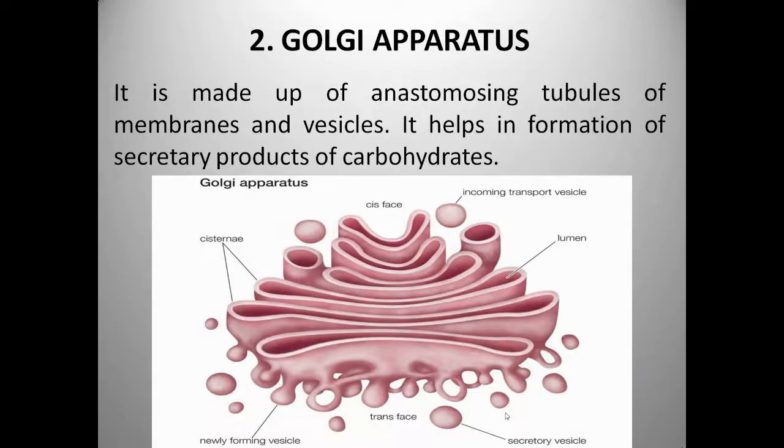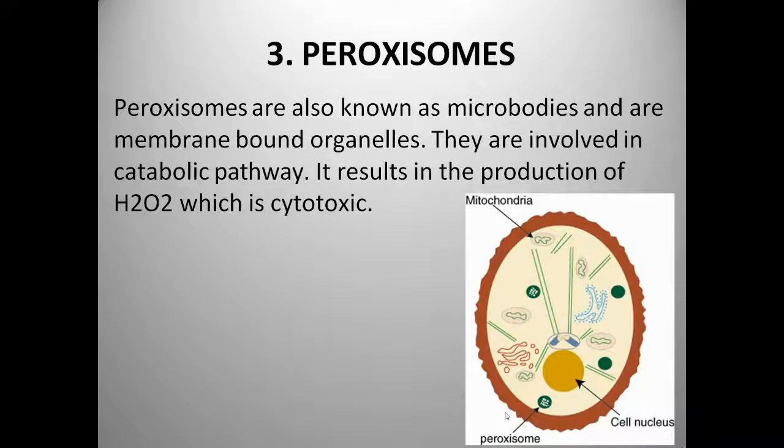Now we'll see the Golgi apparatus. It is made up of anastomosing tubules of membranes and vesicles, and it helps in formation of the secretory products of carbohydrates. Peroxisomes, known as microbodies, are membrane-bound organelles involved in catabolic pathways, which result in production of H2O2, which is cytotoxic.